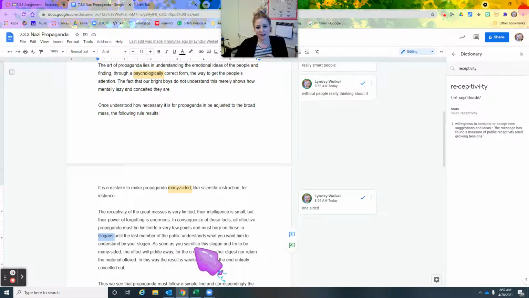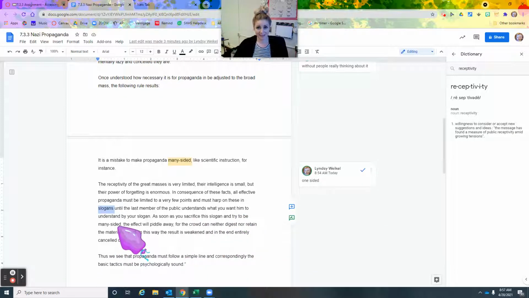So as soon as you sacrifice this slogan and try to be many-sided, so if you try to give multiple slogans, try to do multiple campaigns with different ideas, the effect will piddle away, which means it'll drip away, fade away.